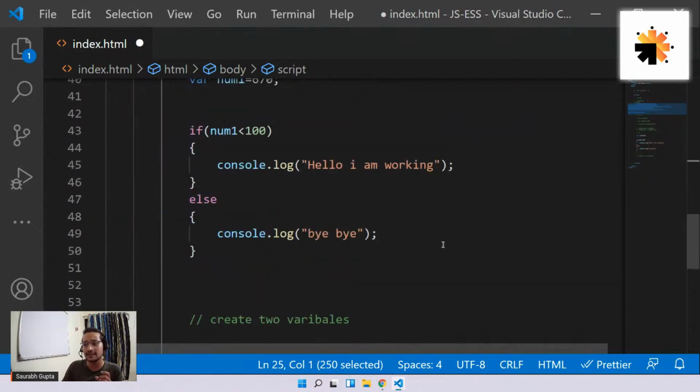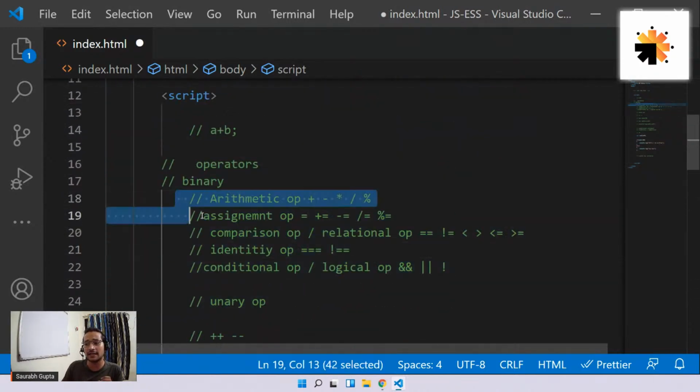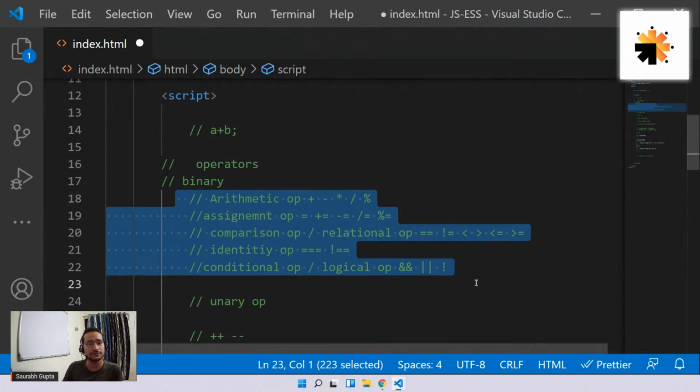And the assignment is, guys, simply create two variables and perform all the operations that are mentioned here. Is the assignment question cleared, guys? This is what I want you guys to create as assignment. And see, guys, today is a very simple assignment. I know that because we have only completed that much. Now tomorrow we'll talk about loops, more about conditions. Then the assignment will become bigger. After that, we'll talk about something else. We'll talk about DOM manipulation. Assignment will become bigger. So day by day now, assignment will keep getting bigger. So for now, enjoy the small assignment. From tomorrow, you'll start getting big assignments as well.